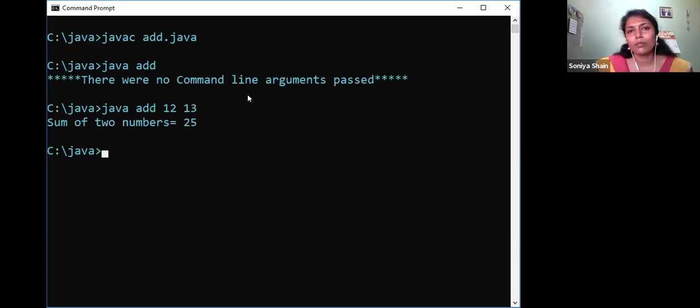So here comes the output, sum of two numbers equals 25. The command line argument is converted to integer and it gets added. Like this, any calculations can be done. If you want to go for manipulations, arithmetic calculations and all, you have to convert those numbers to integer and do the process. That is the only difference.